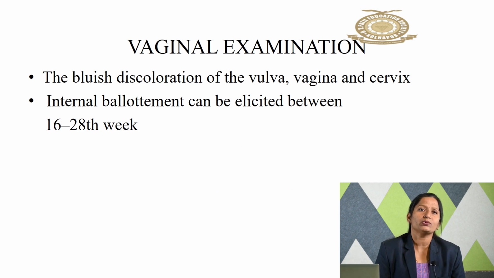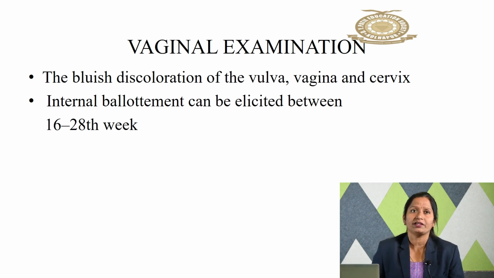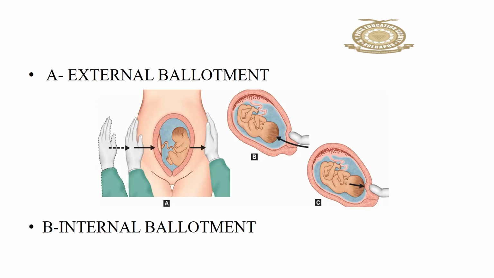Next one, vaginal examination. As we have seen, there will be increased vascularity. Bluish discoloration of the vagina, vulva and cervix will be seen, and internal ballottement can be elicited. So as you can see, the internal ballottement.